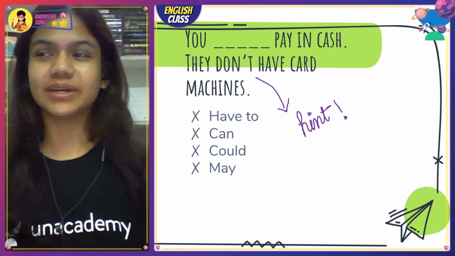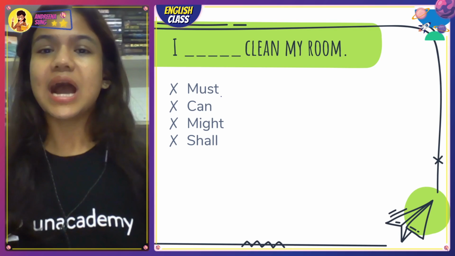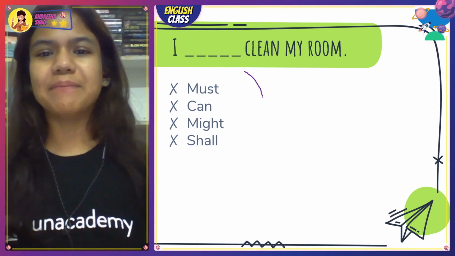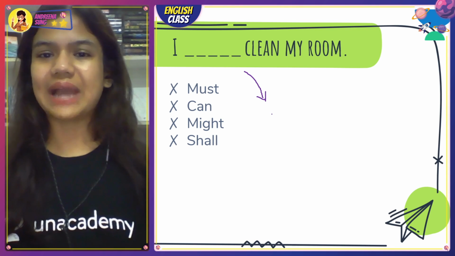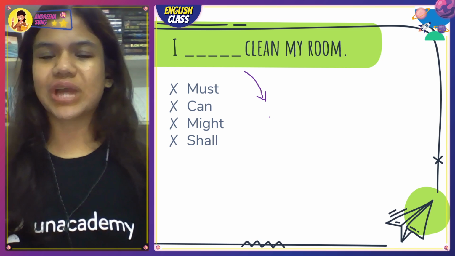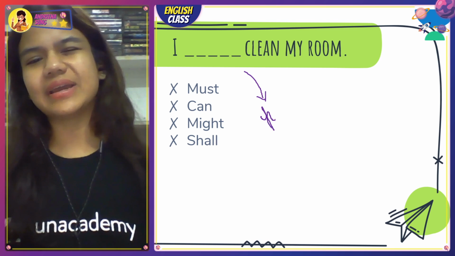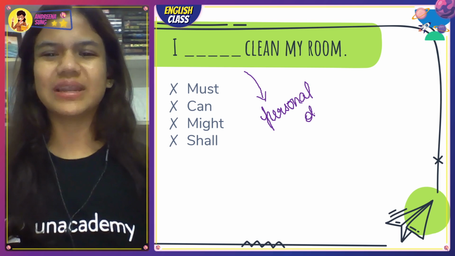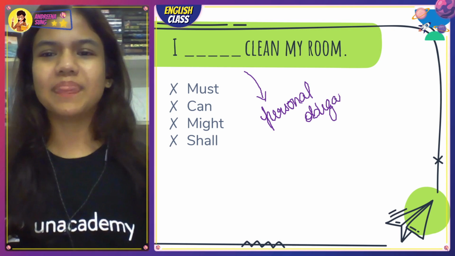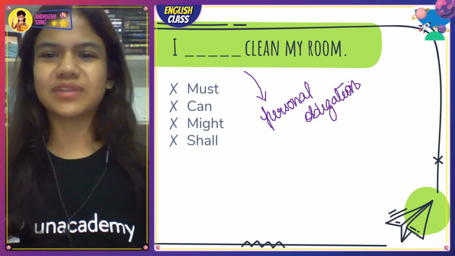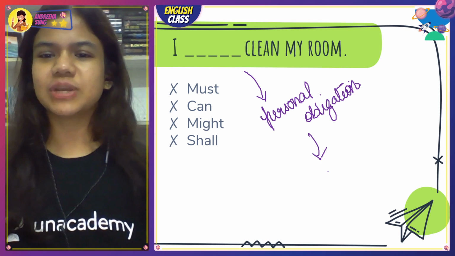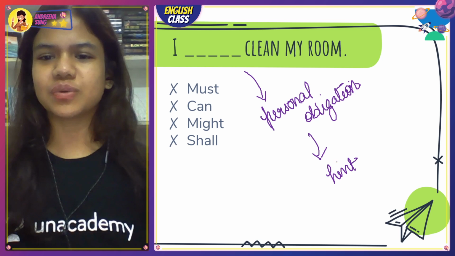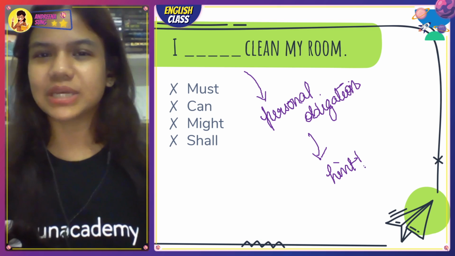That took a really long time. Okay, I dash clean my room. I must clean my room. I can clean my room, or might, or shall. Now this feels like a personal obligation कि भैया मुझे कर लेना चाहिए, ठीक है, जो अंदर से आता है ना जब आपका कमरा इतना गंदा हो जाता है, and then you're like so this is going to be your hint for this particular question. It's kind of like a personal obligation.